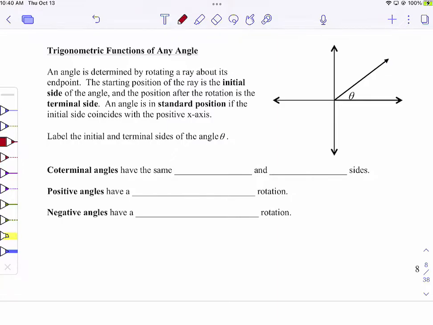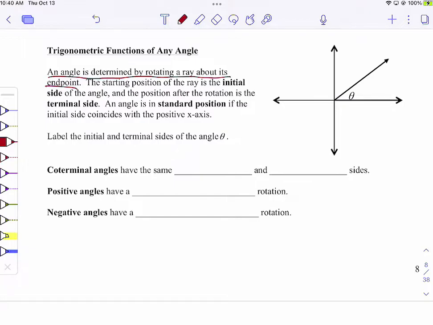So we have to talk about how we define angles on a coordinate plane. An angle is determined by rotating a ray around its endpoint. That's just the general idea of what an angle is. We're going to talk about standard position here. The starting position of the ray is the initial side of the angle, and the position after the rotation is the terminal side.